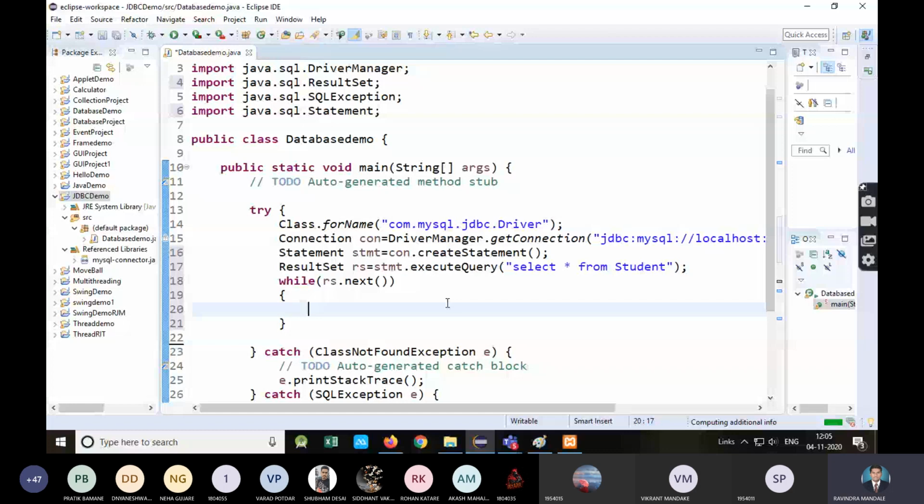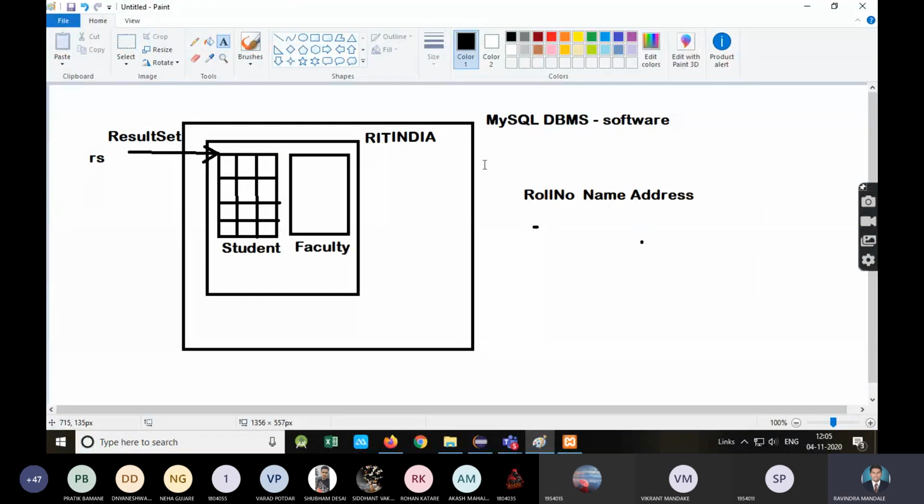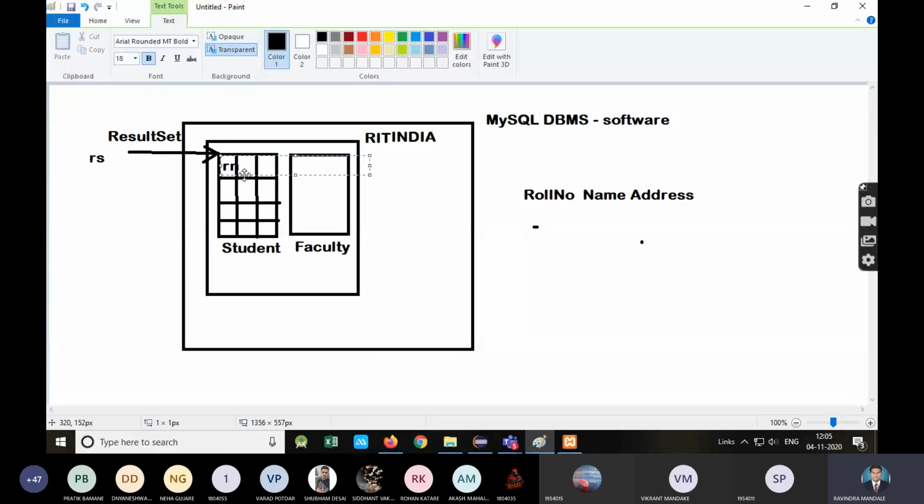See, right now your ResultSet is pointing to the table. You can call it a table. समजा हा रोल नंबर आहे.